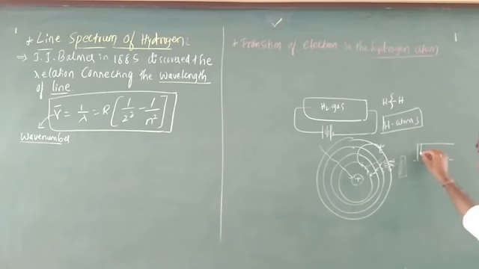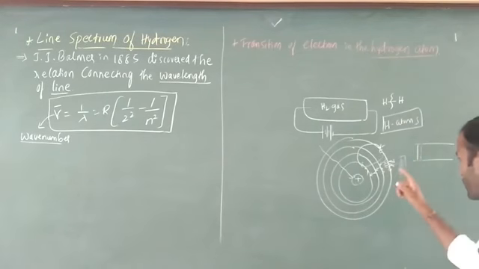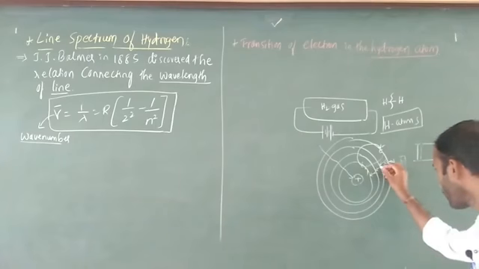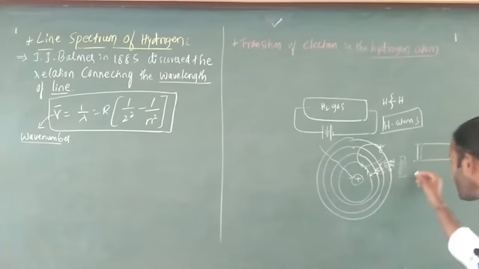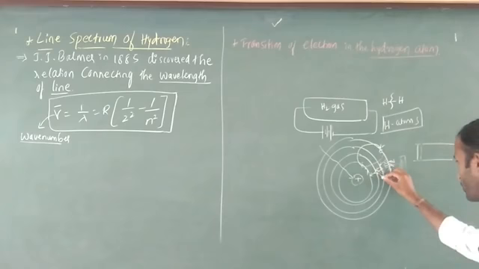In this case, I am going to get lines. This is the first line. The first line means the electron comes back from fourth to third. That time I get one line. Okay, that is most important. Again, it can come from third to second position, and in that case it emits radiation.